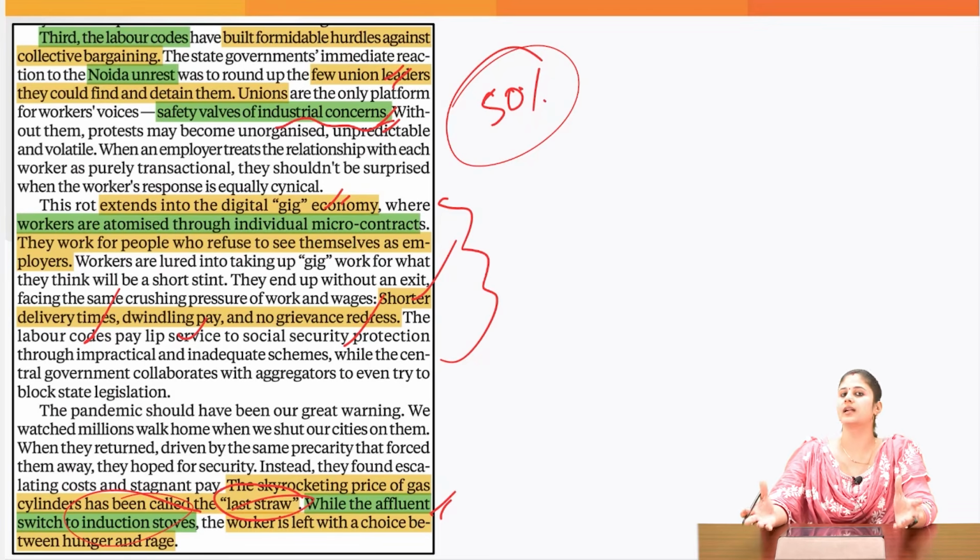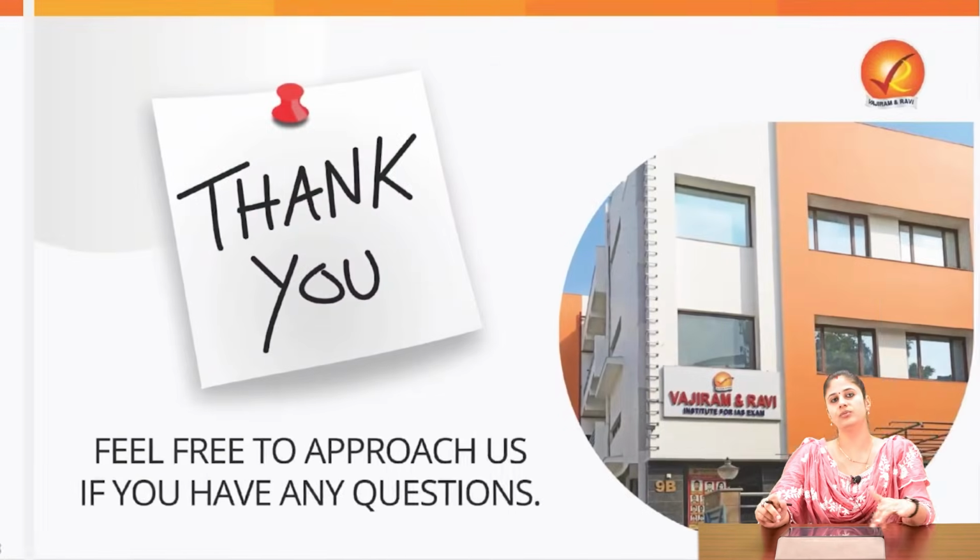That is the reason the article fairly concludes that the labor unrest is a systemic flaw. It is a cry for dignity. It is not a law and order problem. So you need to take into account the interest of the working class as well, and you need to give effect to the living wage. Previously also India has made this stance very clear that we'll be making a transition to living wage. This is the right time that you need to implement that particular thing by taking help from the ILO in this respect. That's all that we have to learn in today's Analyst.